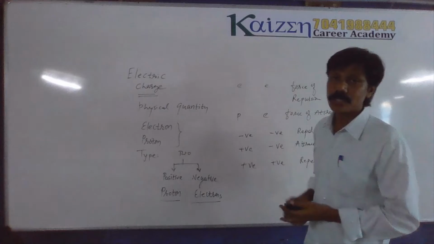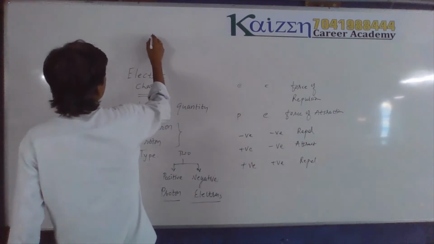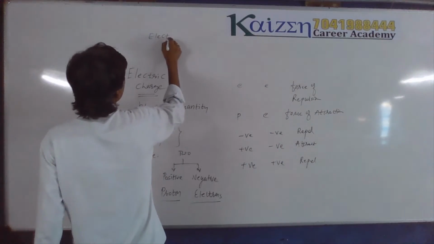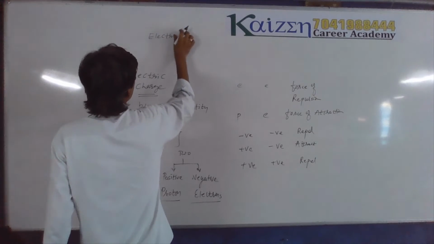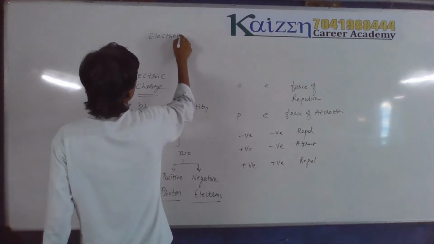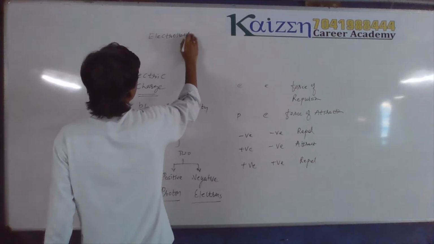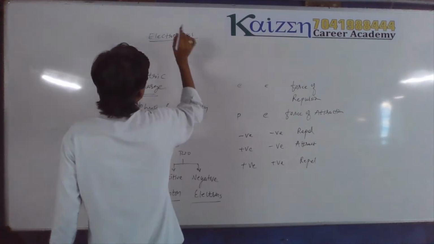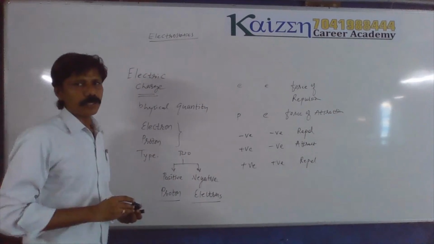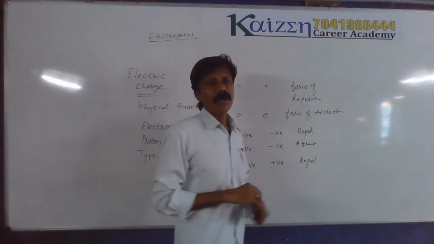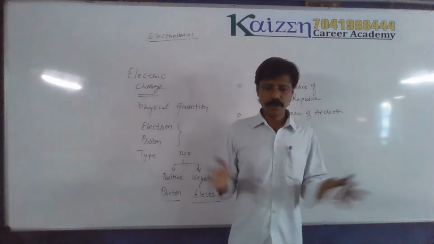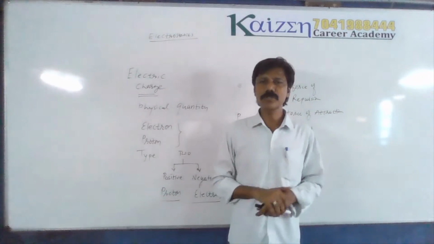We are studying electrostatics, electric charge and electric field. The first chapter of electrostatics is electric charge and electric field. The second chapter is electric potential and capacitance. So these two chapters combined are called electrostatics.